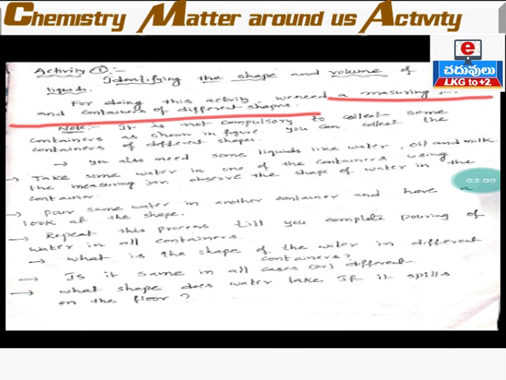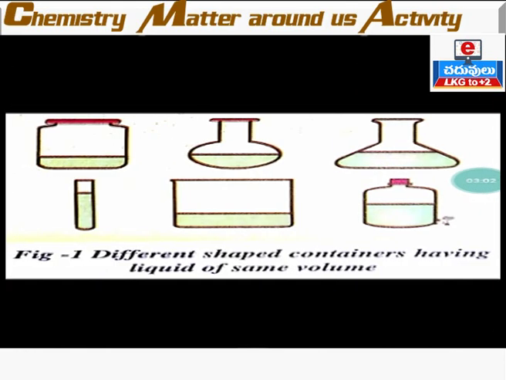Clear? Now, here I will show you different containers. These are the different shaped containers having liquids of same volume. Some containers may be a spherical shape, some containers may be cylindrical, some containers may be cone shaped like this. So these are all containers which we use in the laboratory to measure the chemicals and to test the chemicals.